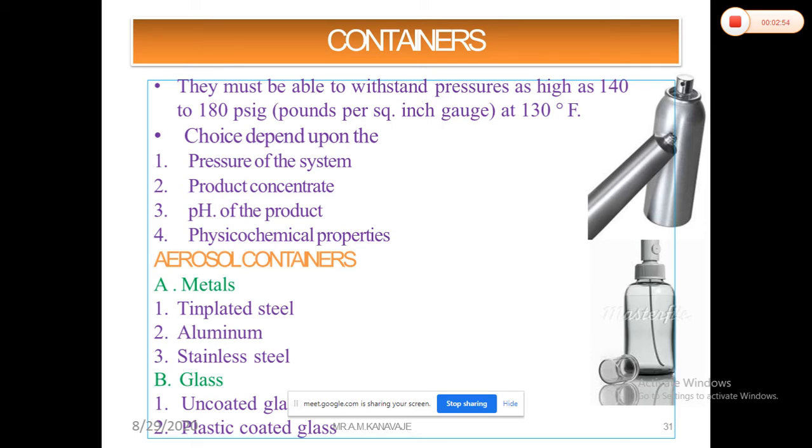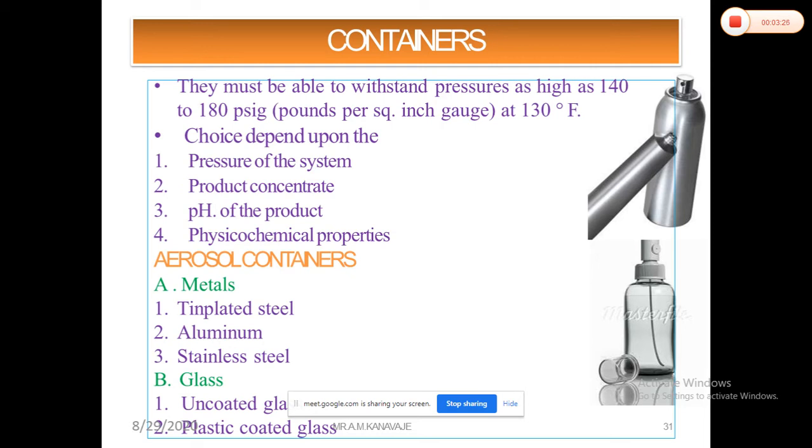So aluminium will react and create hydrogen, and that will increase the excess amount of pressure inside the containers. And because of that, when you activate the actuator, a pressure difference will be generated, and sometimes there may be chances of bursting of your container. So whatever the product concentrate is, whether it is a suspension or an emulsion, the reactivity of the product with the container materials has to be checked.